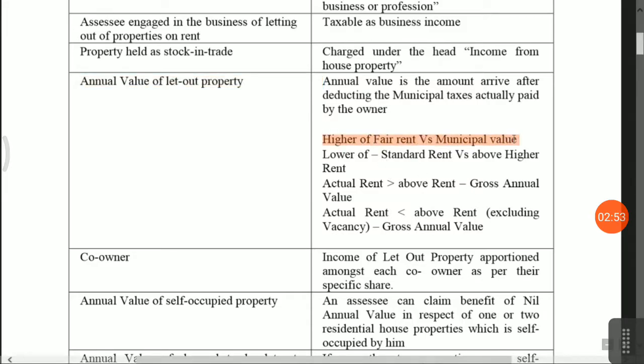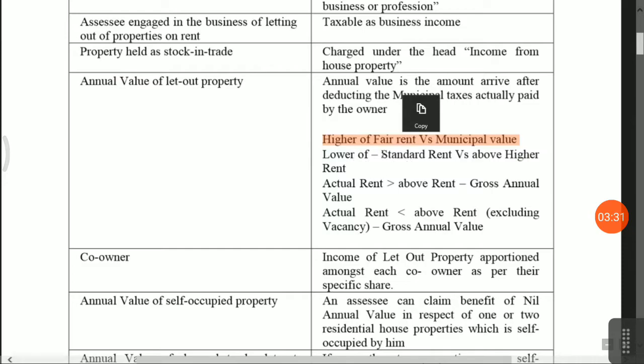Higher of fair rent versus municipal value. Fair rent means the fair rent eligible for similar property in that area, and municipal value means as per municipal valuation, there is a separate rate calculation available. Next, second formula, lower of standard rent versus the above rent. Means in the first formula you will consider the higher of fair rent versus municipal value. In the second case you will consider standard rent versus the above higher rent, and in both calculations you will consider the lower rent.